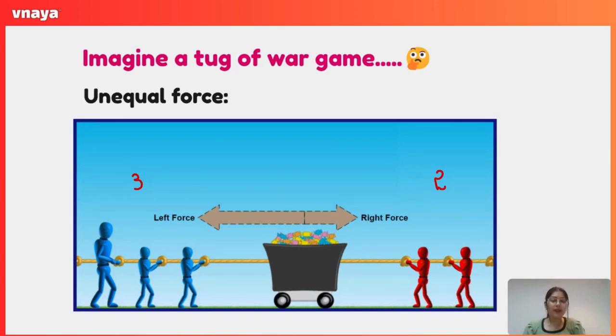Imagine a tug of war game. In this picture, you can see the blue team has three players while the red has two players. Now, which team do you think is going to win? The blue one, because more people are pulling on its side and there is more force.